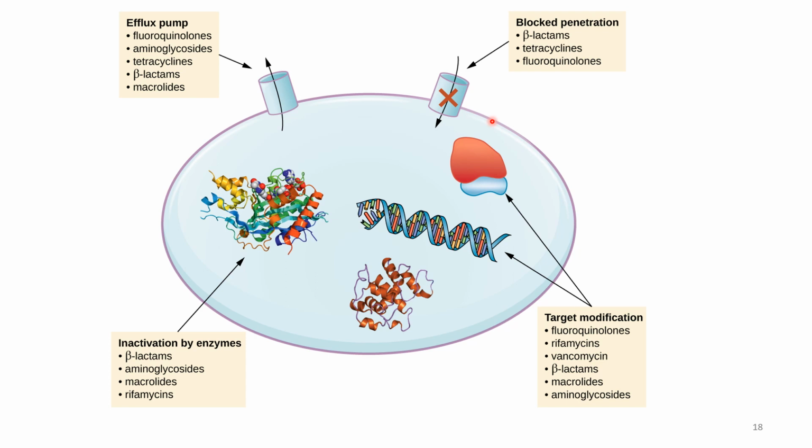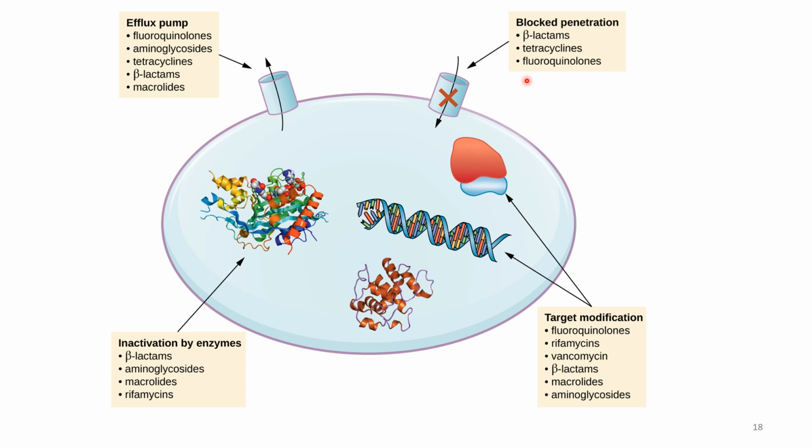First is blocked penetration, which means the bacteria prevent the antibiotic from entering into the cell. If the antibacterial cannot enter the cell, it won't be active. So this is one way of resistance.